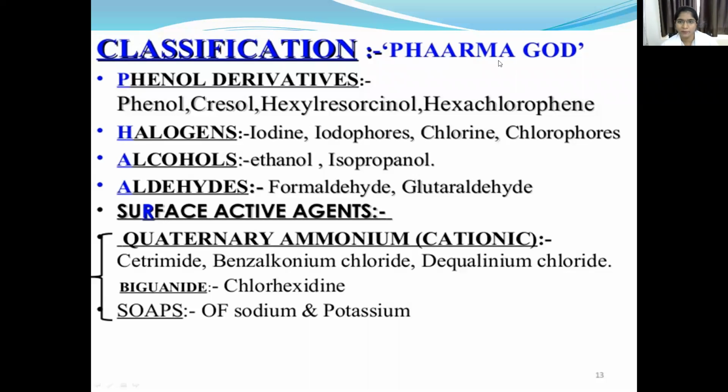P indicates phenol derivatives, and H indicates halogens, which are iodine, iodophores, and chlorine and chlorophores. And A, here there are two As, so you can remember one is alcohols and one is aldehydes.